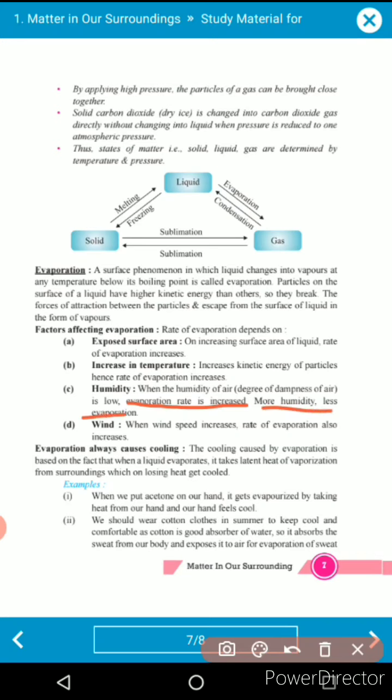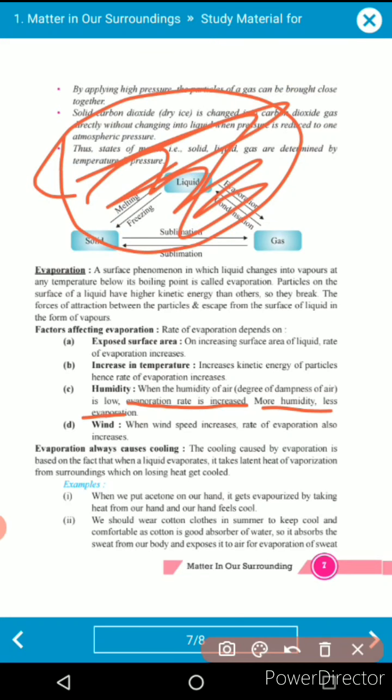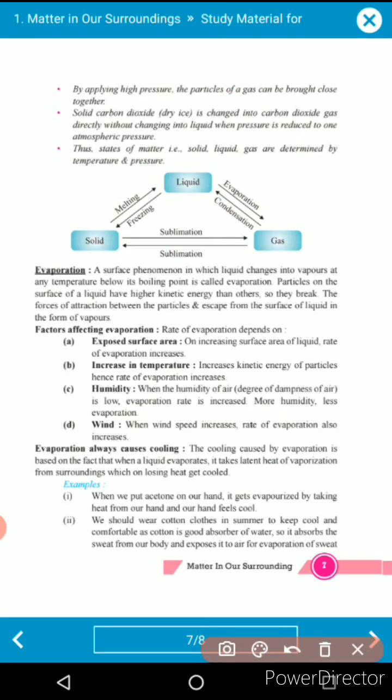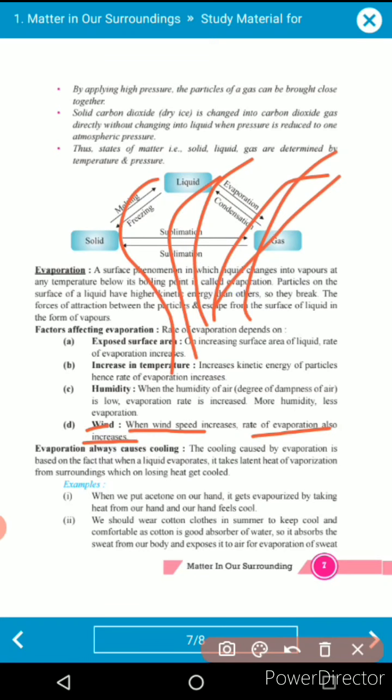Humidity means water vapor particles are already available in the air, so the rate of evaporation decreases somewhat, because your temperature is fighting against the humid environment. And the wind: when the wind increases, the rate of evaporation also increases, because the wind is high, so evaporation from the pot is much faster.